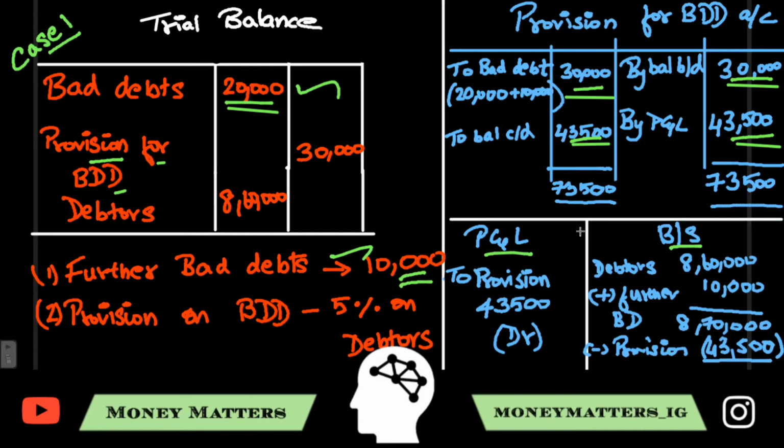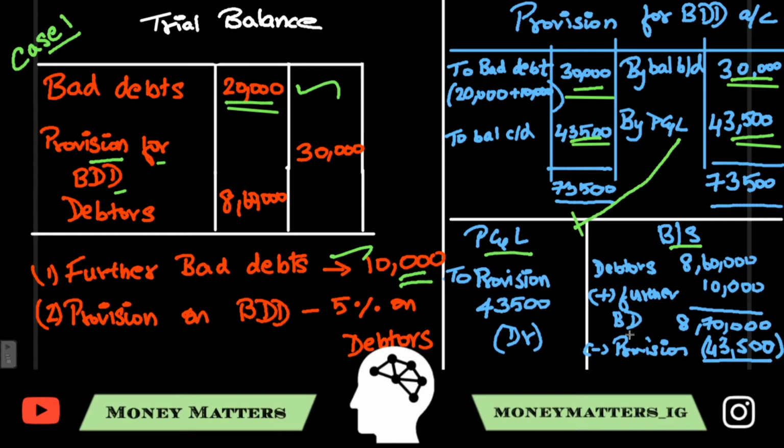This 43,500 you'll have to charge in your P&L account. So under P&L account, on the debit side you put to provision for bad and doubtful debts and the amount would be 43,500, and in the balance sheet your debtors final amount would be 8,70,000 minus 43,500 which is 8,26,500. By this the adjustment for this question is over.